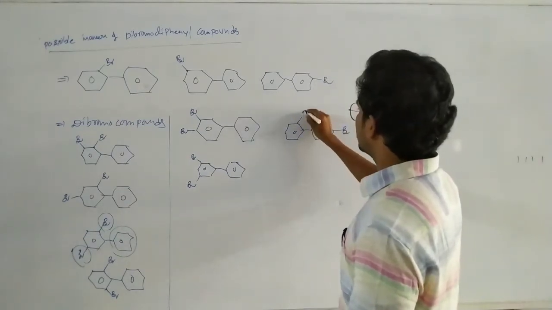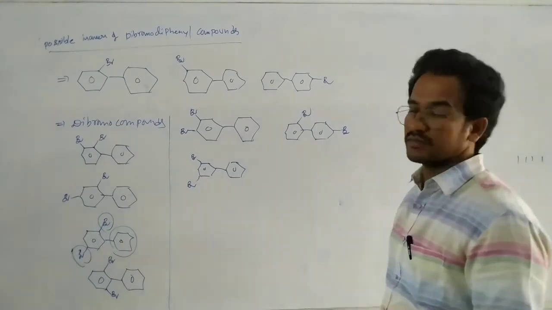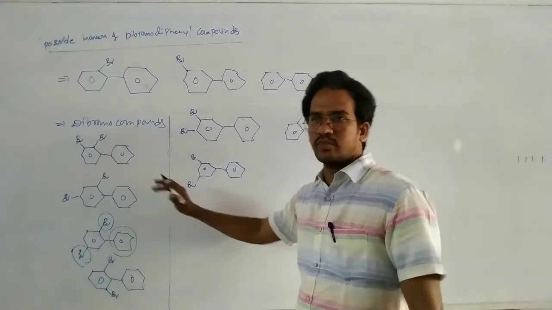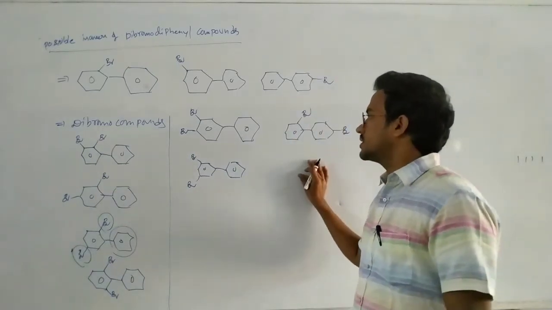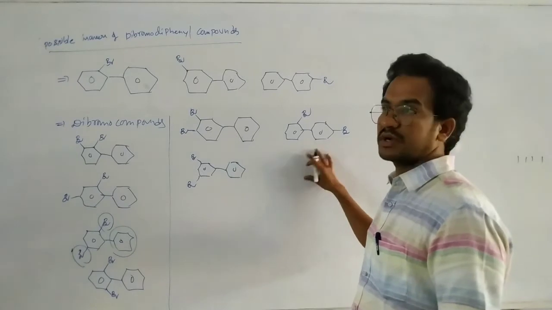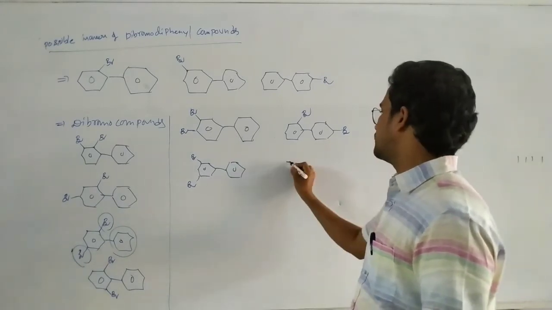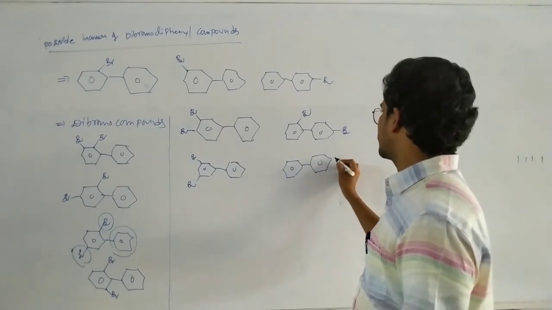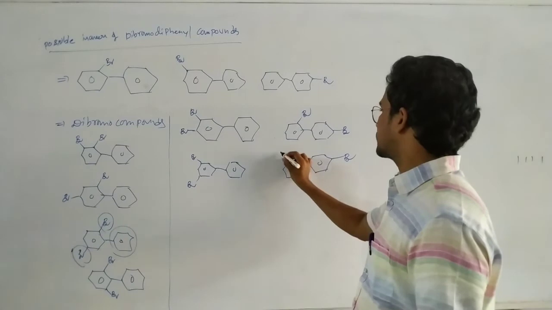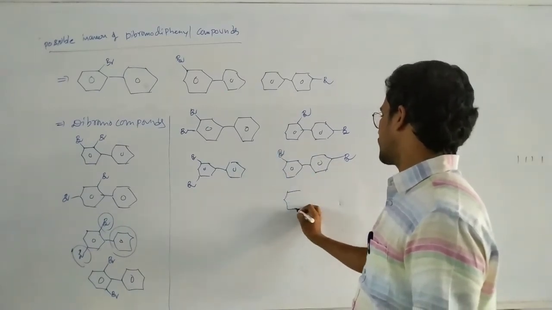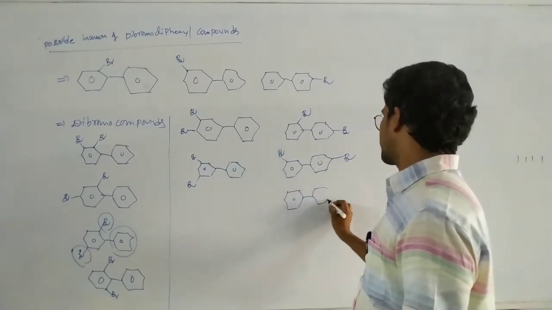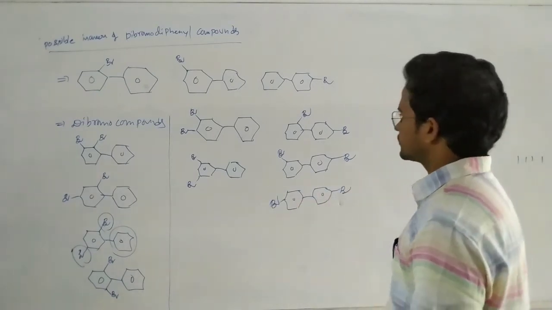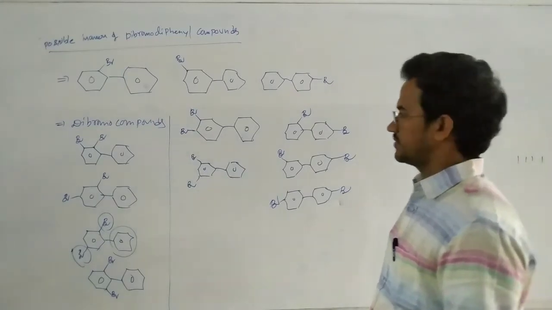Now go to another phenyl ring. This one is the one isomer. Is it different from others? Here in this case, only one phenyl ring contains 2 bromine atoms. Coming to this isomer, in this case 2 bromines are on the 2 different benzene rings. Now here bromine, fix that position. So Br. Next, this Br and Br. That is the one isomer.